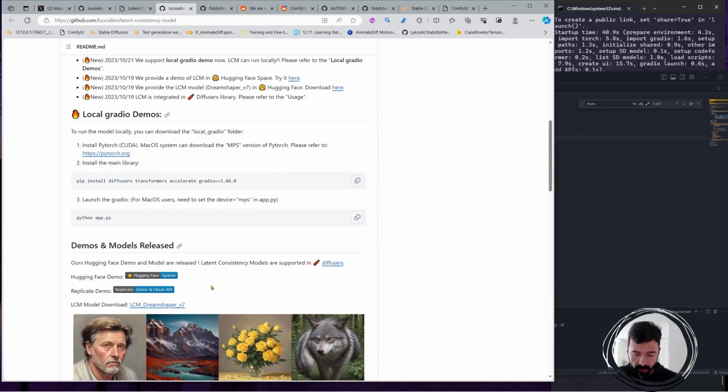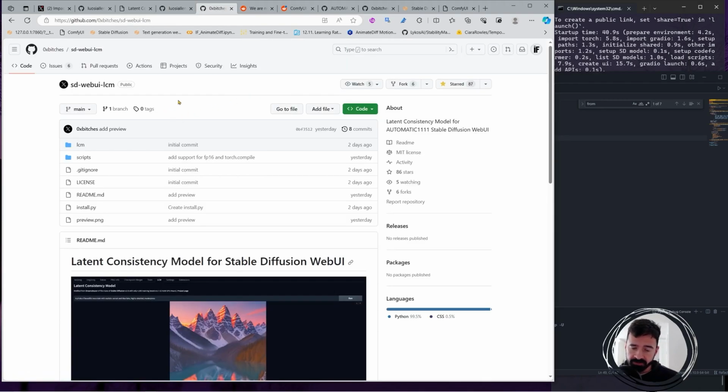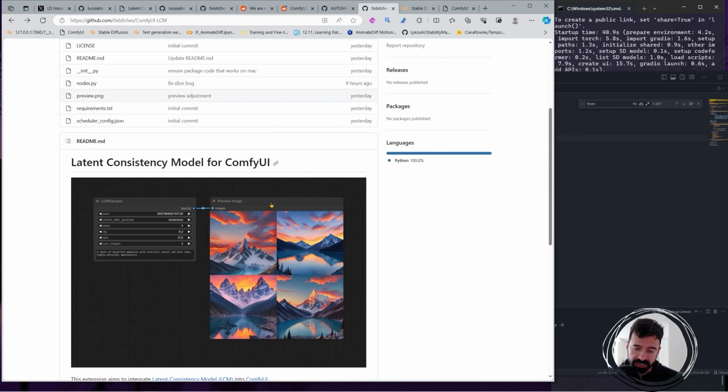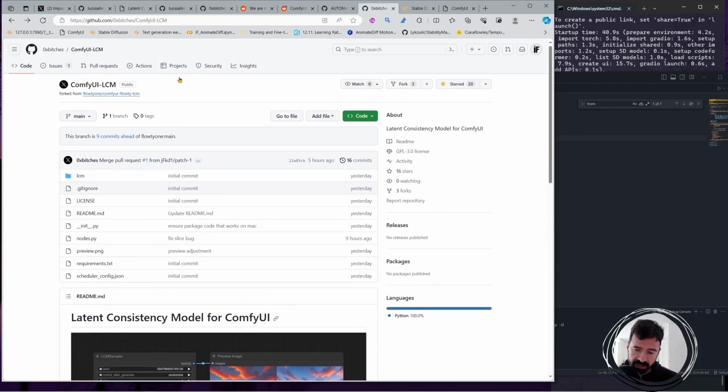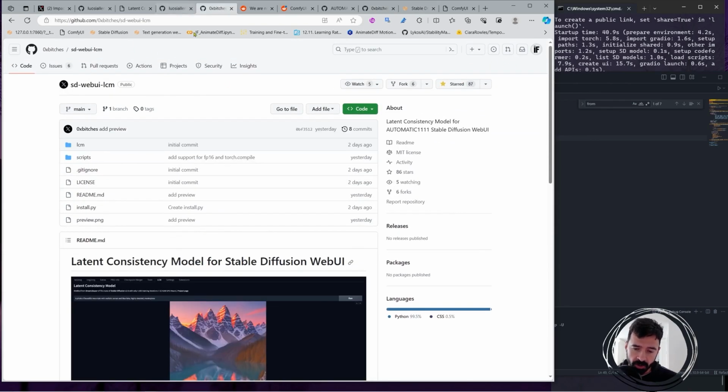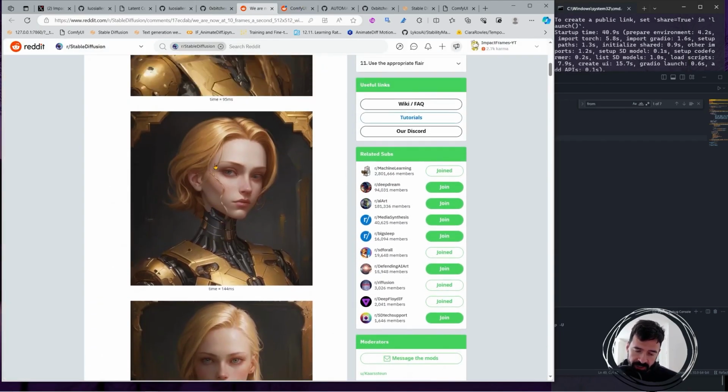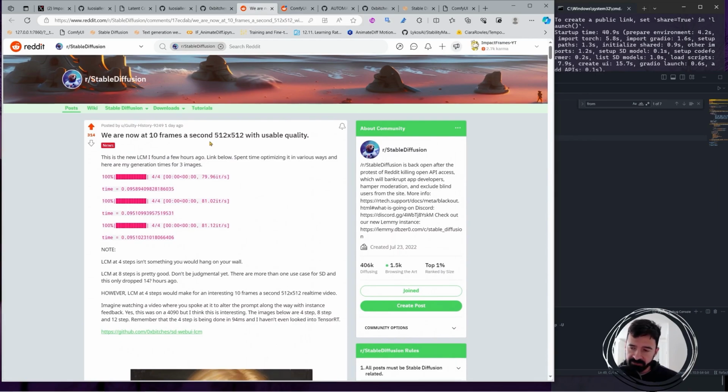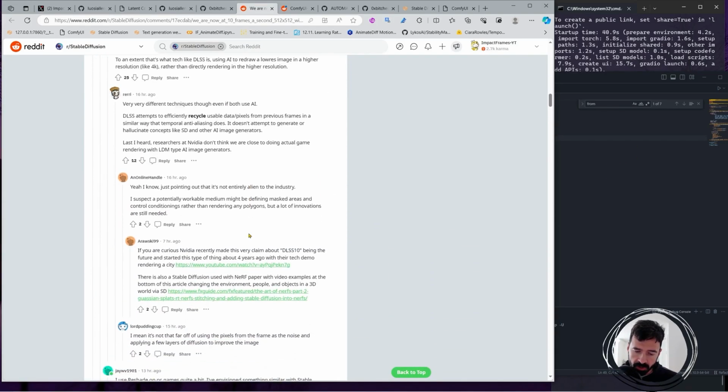Maybe they will release the training code soon, but at the moment we only have the 1.5 base model, which is this Dream Shaper V7. There is an extension for Stable Diffusion, and the same guy did the ComfyUI. So please come here and star all these repos, please. And we also have one post that is really interesting. He achieved 10 frames per second at 512 by 512, and I am achieving subsecond speeds also. So I'm gonna show you how to install this.